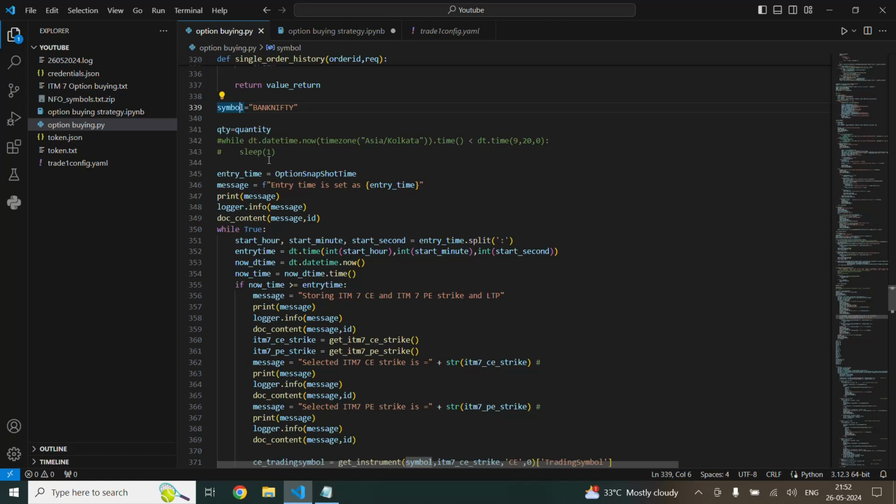Once the market has opened, as we discussed earlier, it will save the LTP of the in the money seventh strike of both call and put option. After that, it will check every 1 minute for the breakout of that particular LTP by 10 points above. Once it reaches the 10th point, it will trigger the buy order of that particular strike.